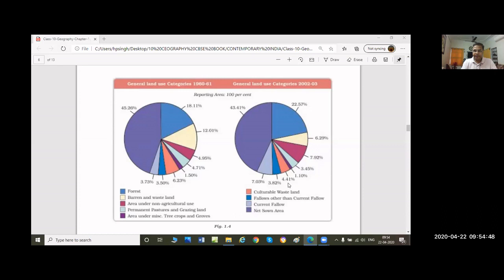Let me give you one example. You will get it very easily. If you ask your father or grandfather about when we used to go to Sonipat, what was the scene on both sides of the highway?